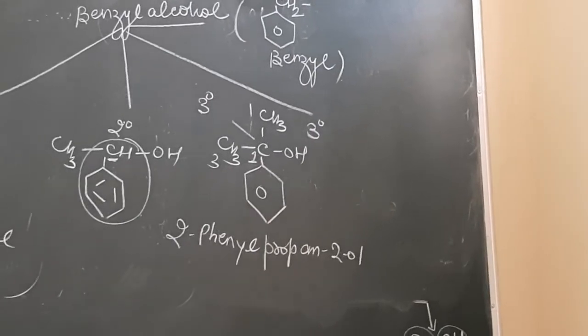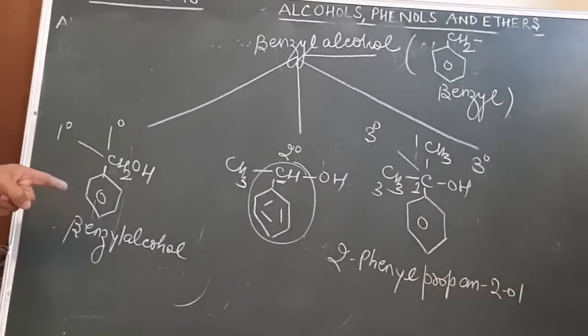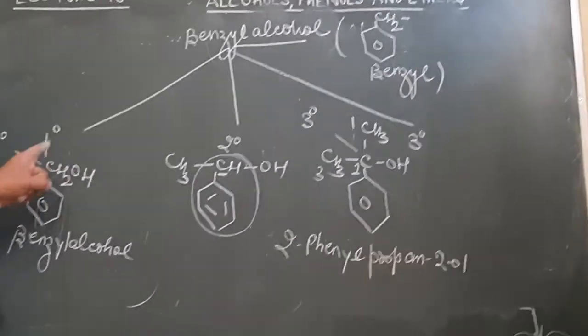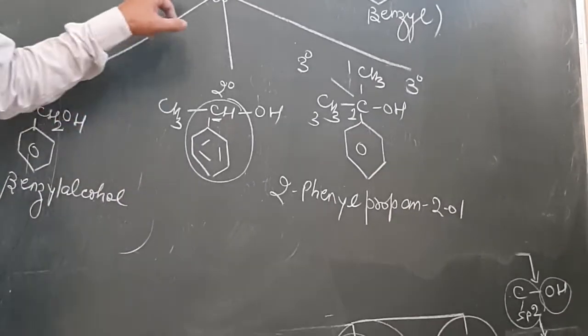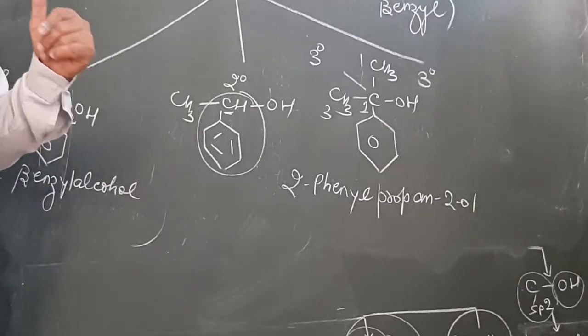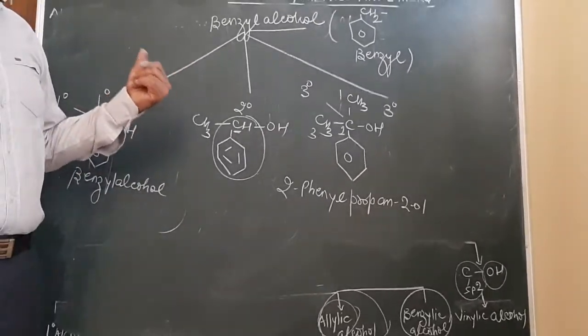So monohydric alcohol can be classified as 1 degree, 2 degree, 3 degree, allylic and benzylic. Allylic alcohol can also be classified as 1 degree, 2 degree and 3 degree, whereas benzylic alcohol can also be classified as 1 degree, 2 degree and 3 degree. Try to understand what we are trying to do with this group.